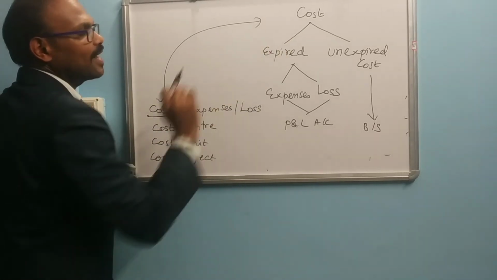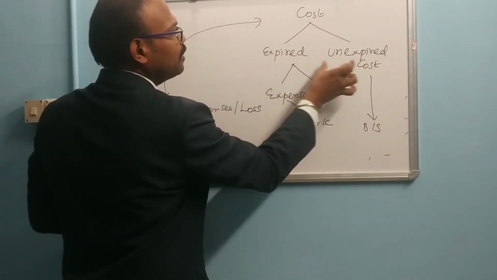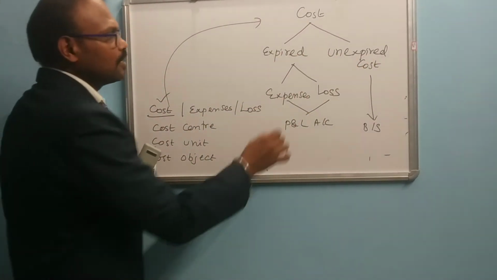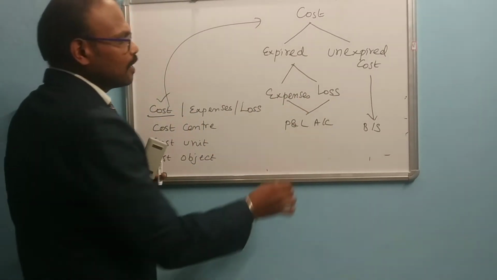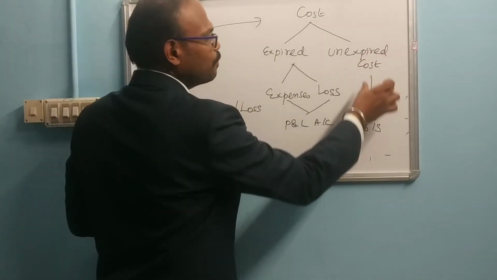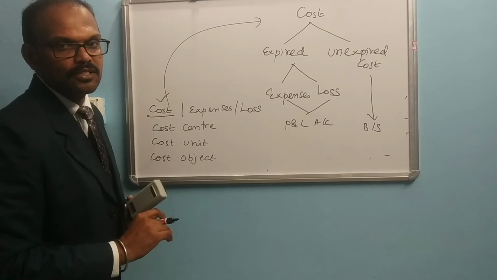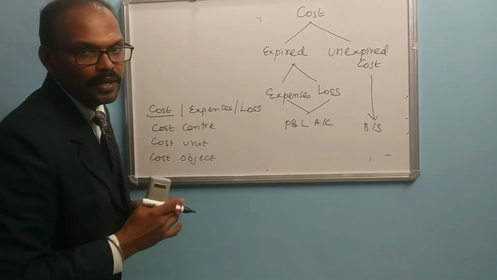You see this diagram. Here the costs are classified into two: expired cost and unexpired cost. Expired cost is again further classified into expenses and losses. These expenses and losses come under the profit and loss account. Unexpired cost comes under the balance sheet. So what is meant by expired cost?